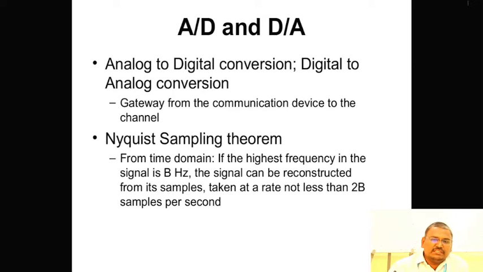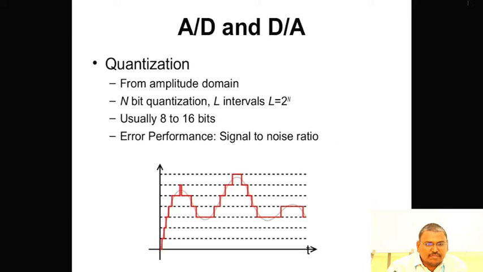Analog to digital conversion and digital to analog conversion act as a gateway from the communication device to the channel. Nyquist sampling rate, in the time domain: if the highest frequency in the signal is f, the signal can be reconstructed from its samples taken at a rate not less than 2f samples per second. Quantization: in the amplitude domain, the quantization levels are L equal to 2 to the power n, usually 8 to 16 bits. The error is measured by the signal to noise ratio.